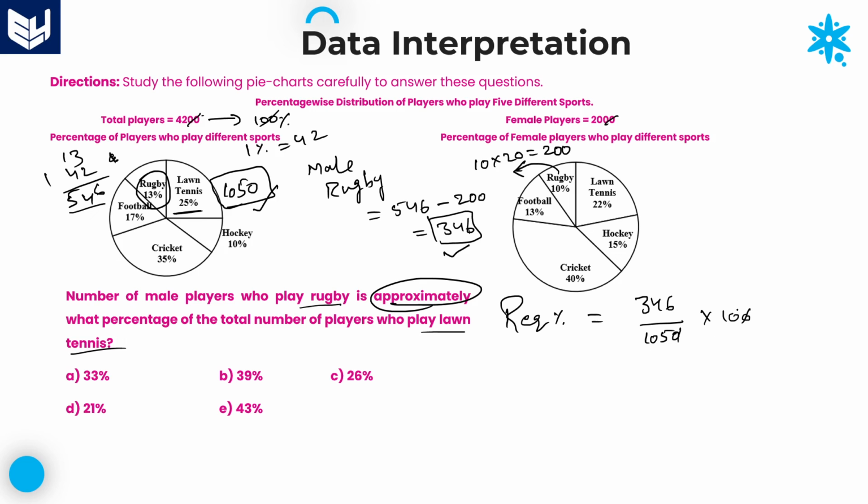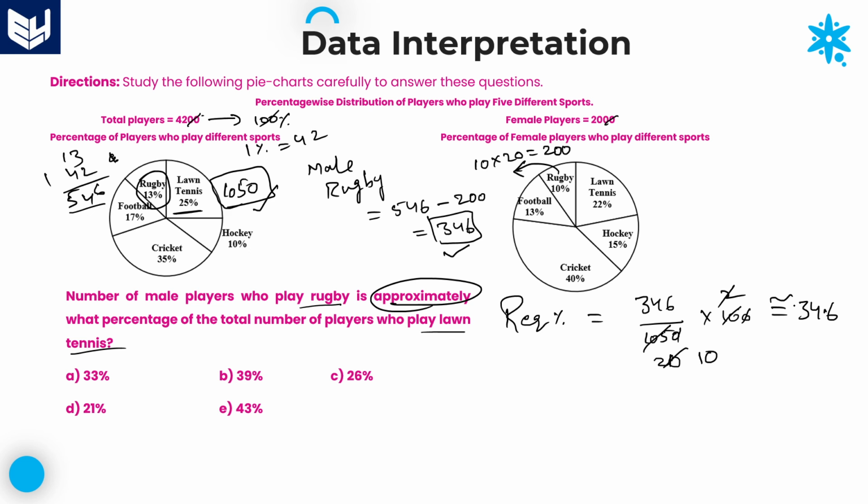And next, here it is 21 times 5, 21s 5 2s. And next, if you take the denominator as 20, then it will be 1 by 10. So 346 divided by 10, which is equal to 34.6.